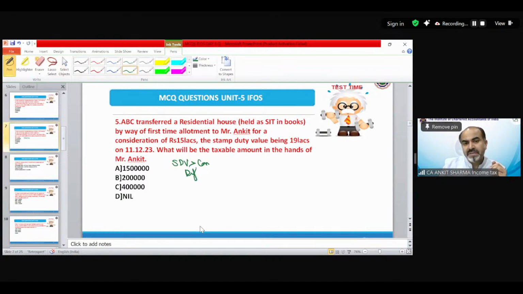Now the difference between stamp duty value and consideration is 4 lakh rupees. This difference should exceed the higher of the following: 50,000 is the fixed value and the consideration was 15 lakh, so 1.5 lakh. Higher is 1.5 lakh. This difference exceeds this. So the difference is going to be income from other sources.